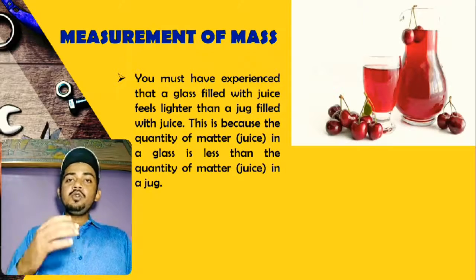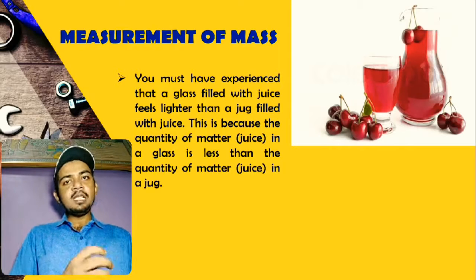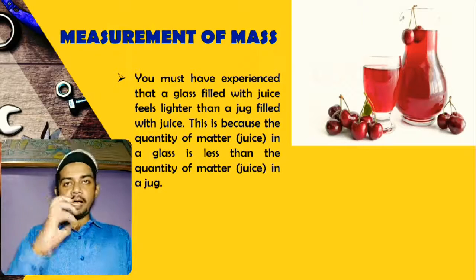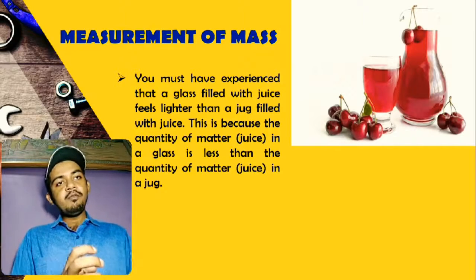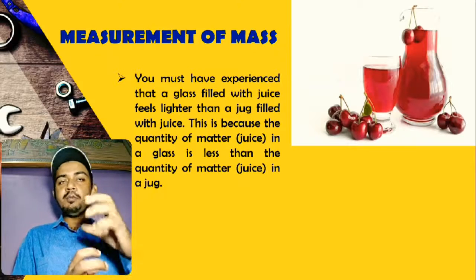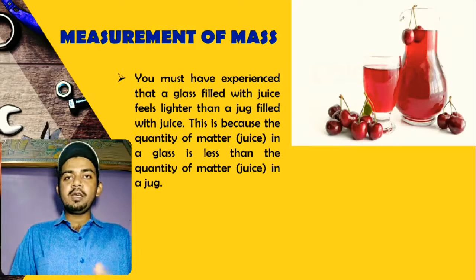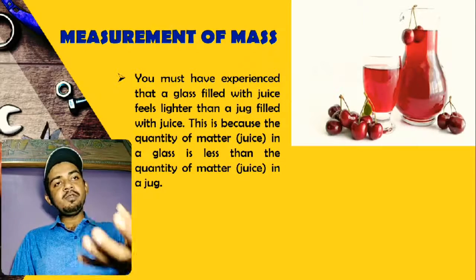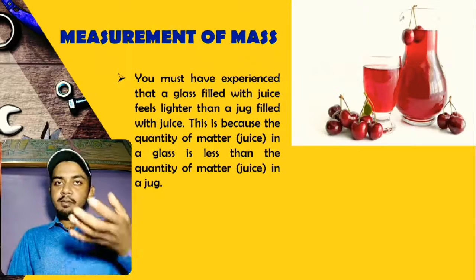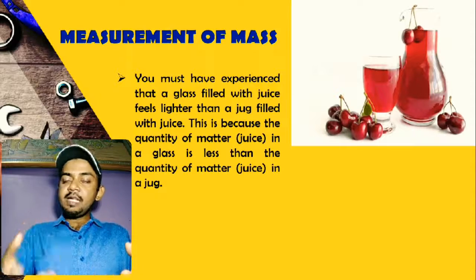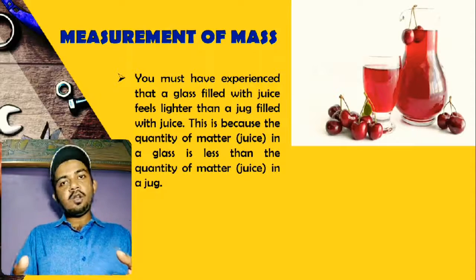So my dear students, the substance which contains more matter will have more mass, or more weight, which we can say in our common language. Which has more matter will be heavier, and which has less matter will be less heavy, or lighter.